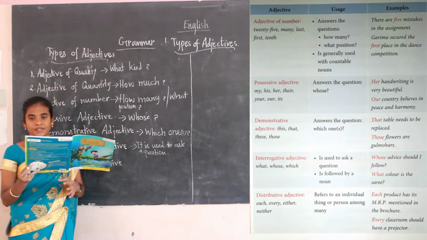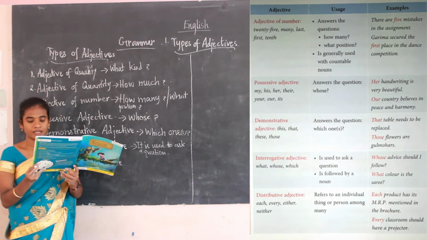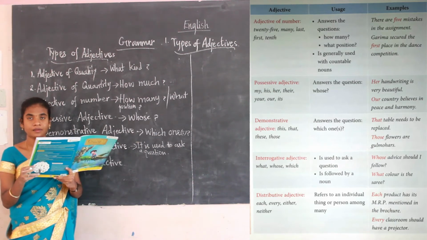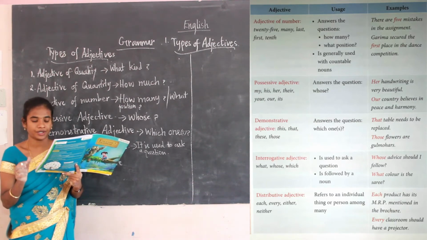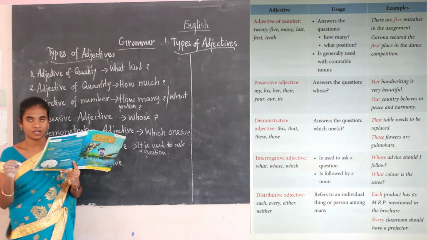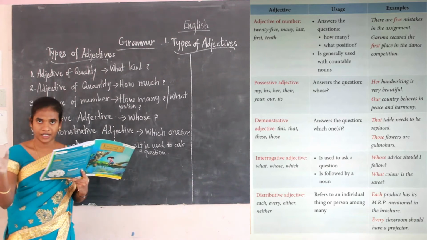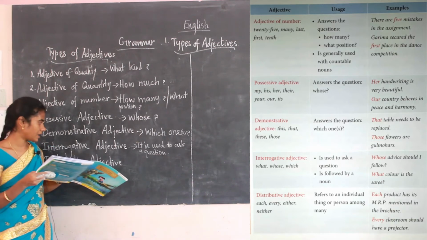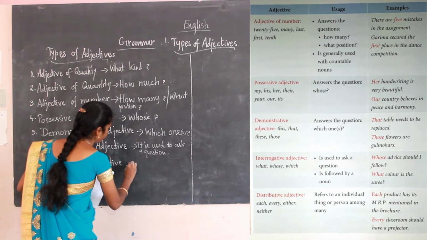Okay, the examples are: Each product has its MRP mentioned in the brochure. Here each is the distributive adjective. Every classroom should have a projector. Here every is the distributive adjective. So when there are many in number, they are referring to a particular person or a particular thing. For that we will be using a distributive adjective.